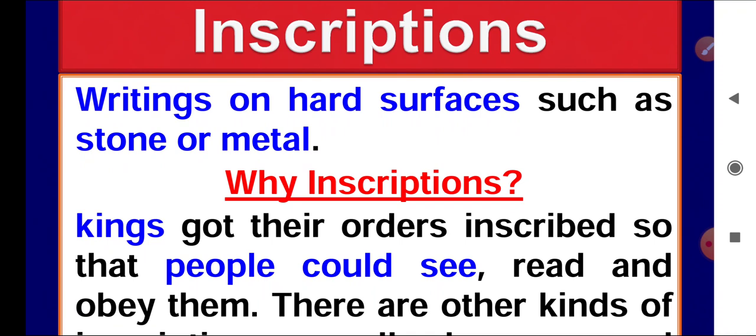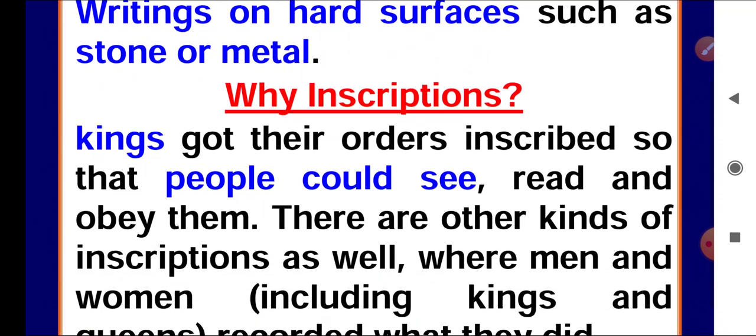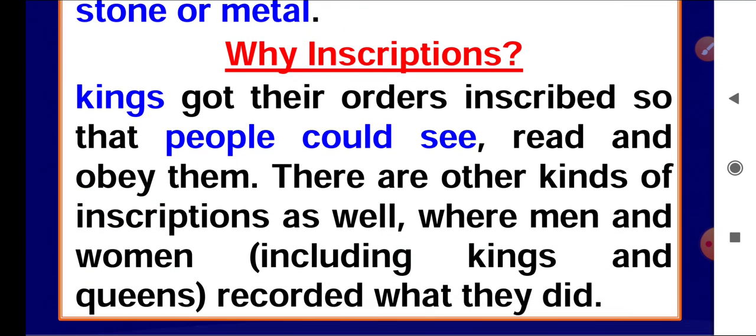People were expected to obey those instructions written on the stone pillars, on the plates, even on the metals. They were asked to read and obey those instructions, and these were clear-cut warnings as well as orders by the rulers.